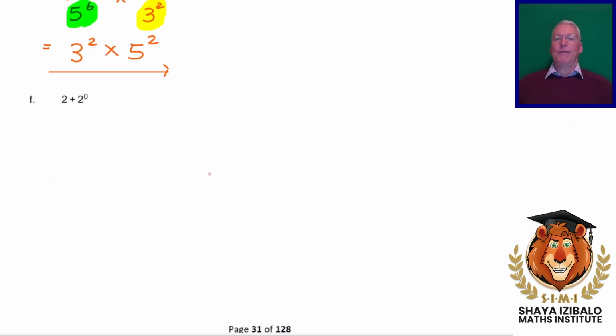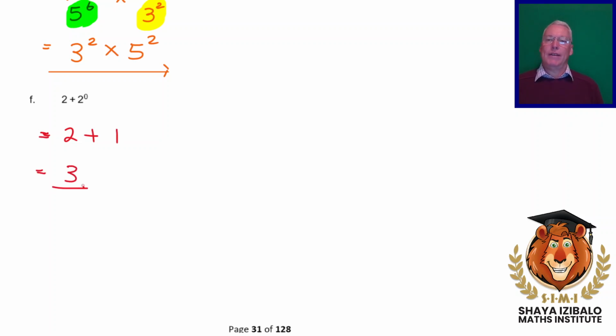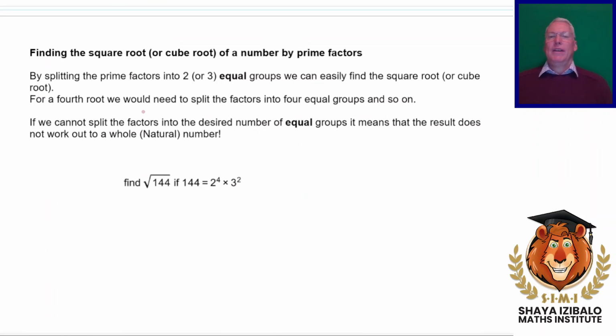Okay, F, 2 plus 2 to the 0. Now we haven't got a rule for adding, but this is just 2. What's 2 to the 0? Anything to the 0 is 1. Final answer, 3.